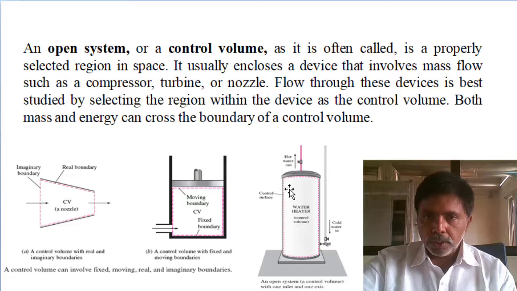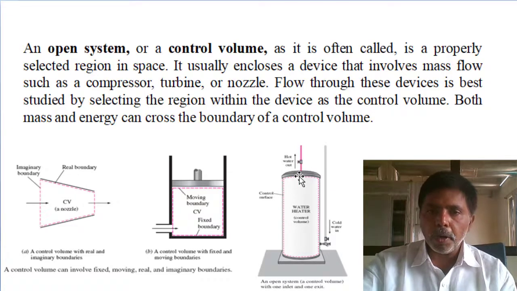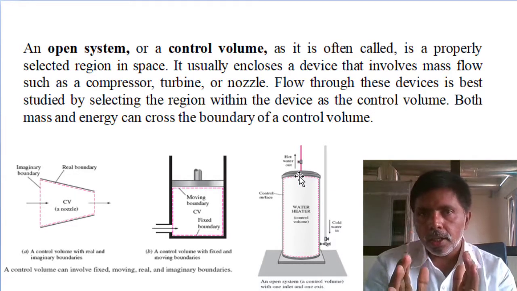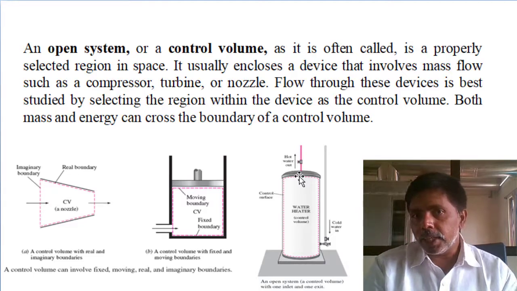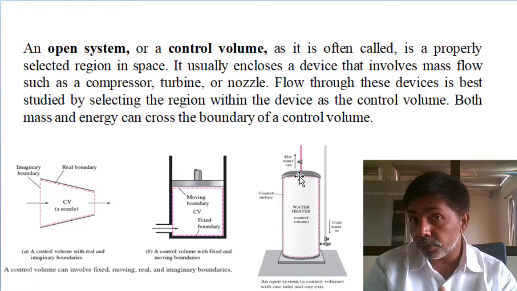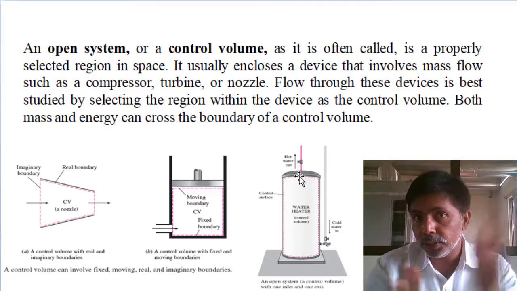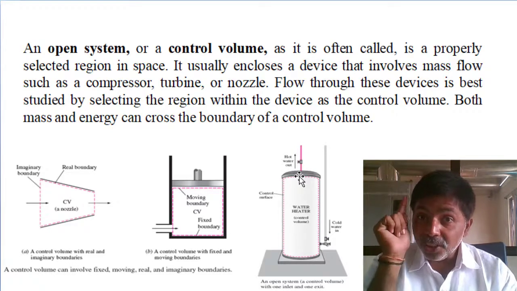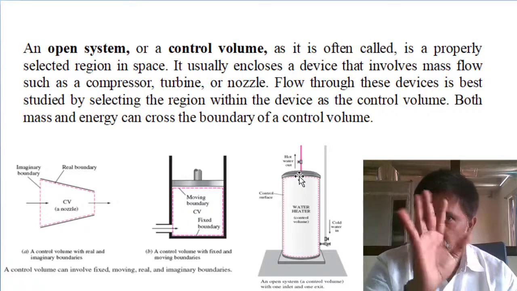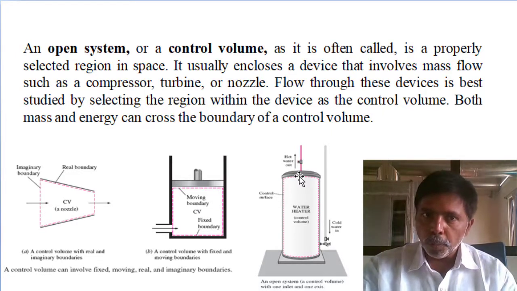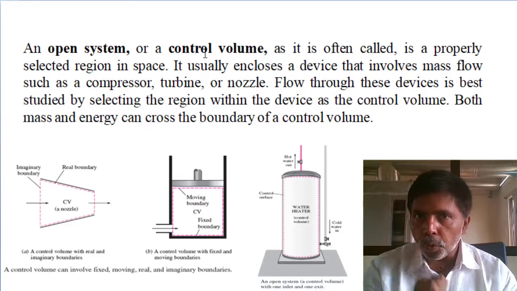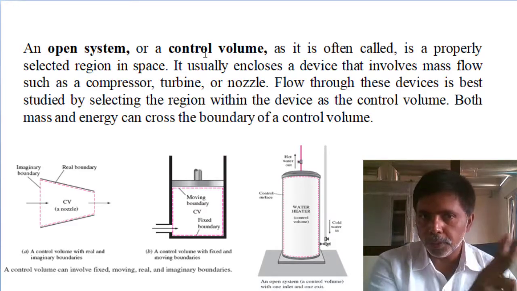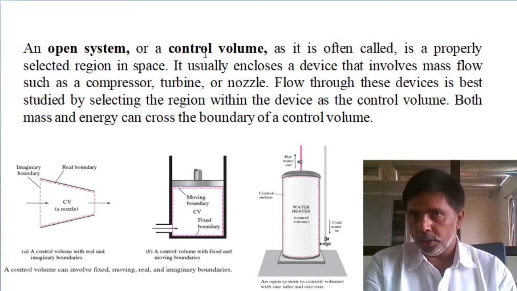You see, the shape of the system is not changing. In a closed system, the shape and volume are changing, increasing, decreasing. Here, the water heater shape is not changing. So here, the controlled volume we are not changing. So the open system, or one more name is controlled volume. Two types: open system, controlled volume.